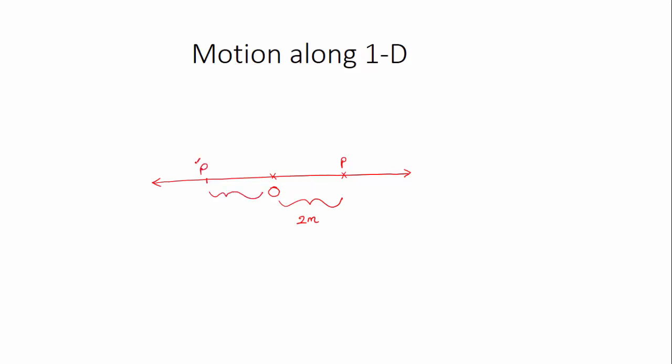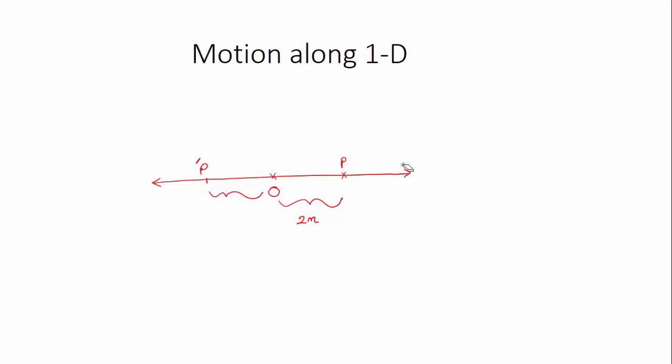So just by mentioning a single number, it can indicate the position of the object if you have a fixed origin. So to find the origin and the object position, if you need only one number, then you call that kind of motion a one-dimensional motion. This happens when the motion of the object is restricted to a single line.